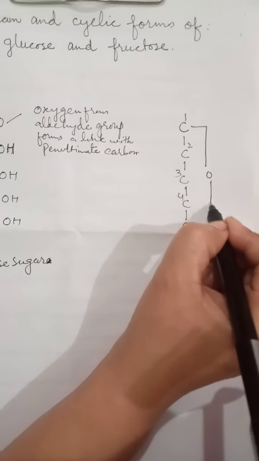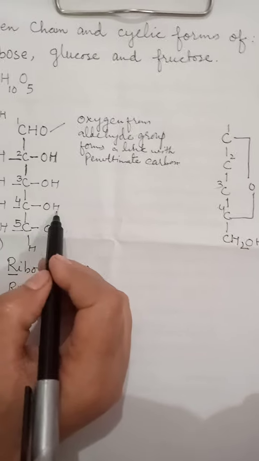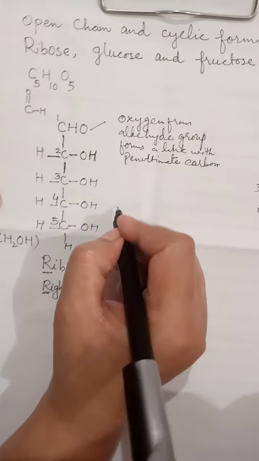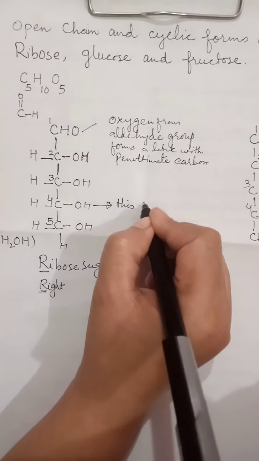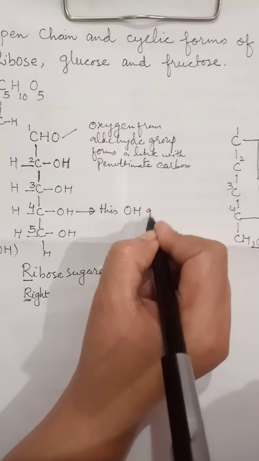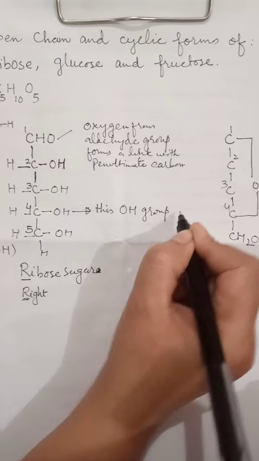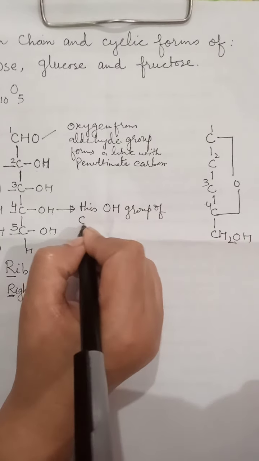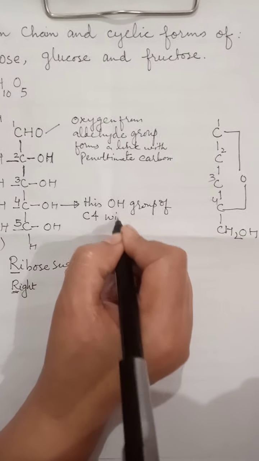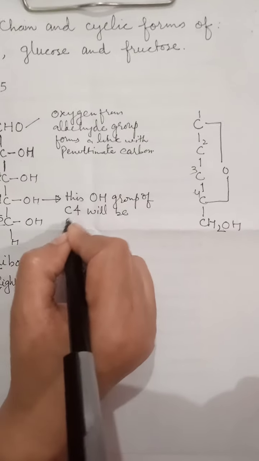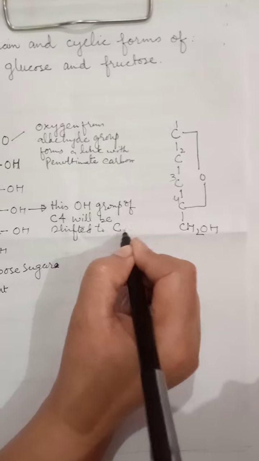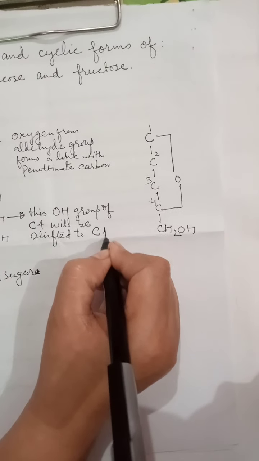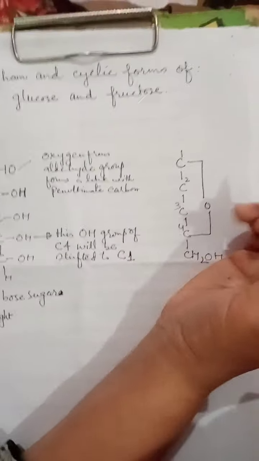Okay, now the hydroxyl group of C4 will be shifted to C1, the aldehyde carbon.